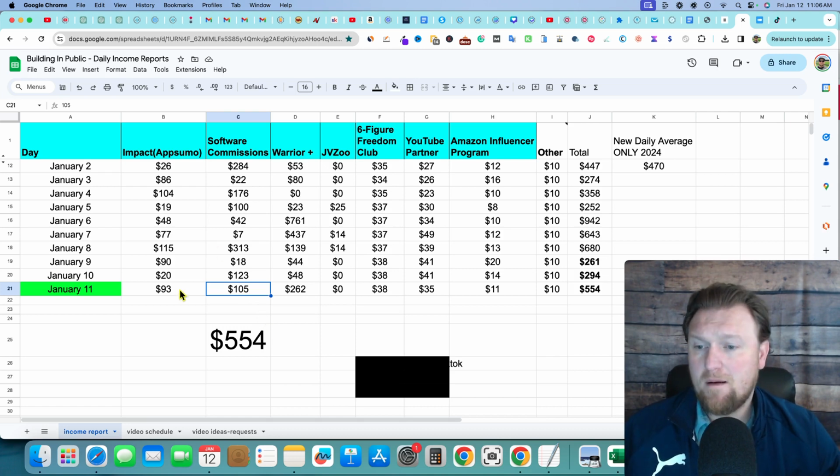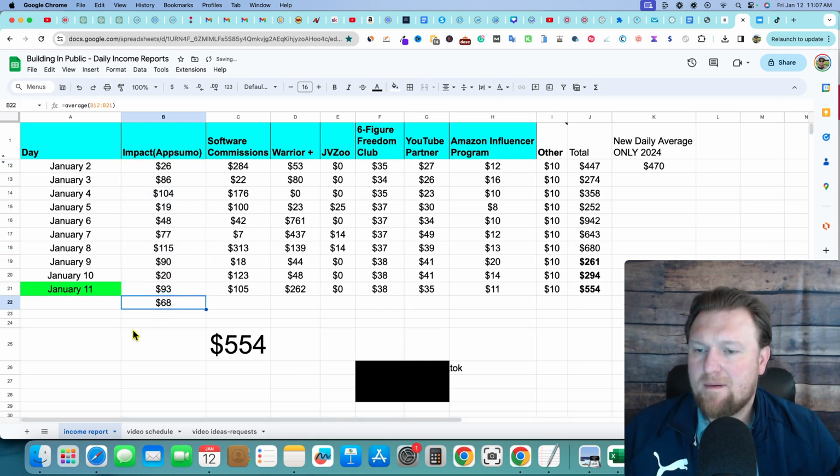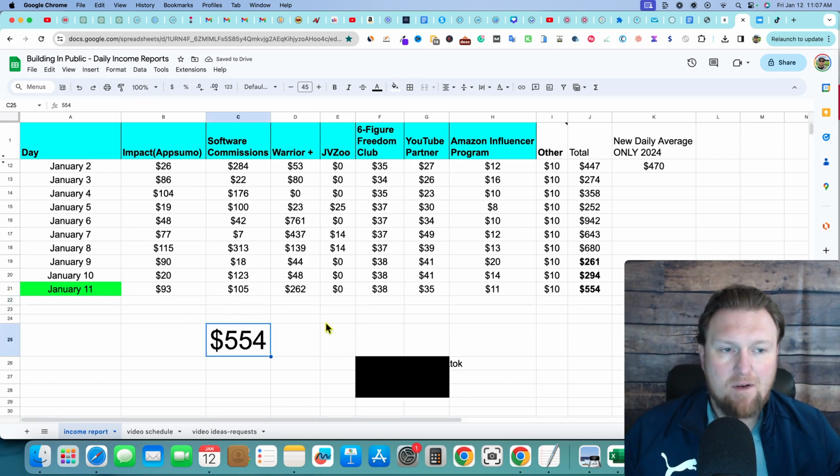a daily basis. And then we had a decent day. I consider anything around the $90 to $115 mark something around there. You can see some consistency building right there on average. What is our average right over here? So far, our average is about $68 a day on AppSumo. All right, it's a pretty decent day right there.